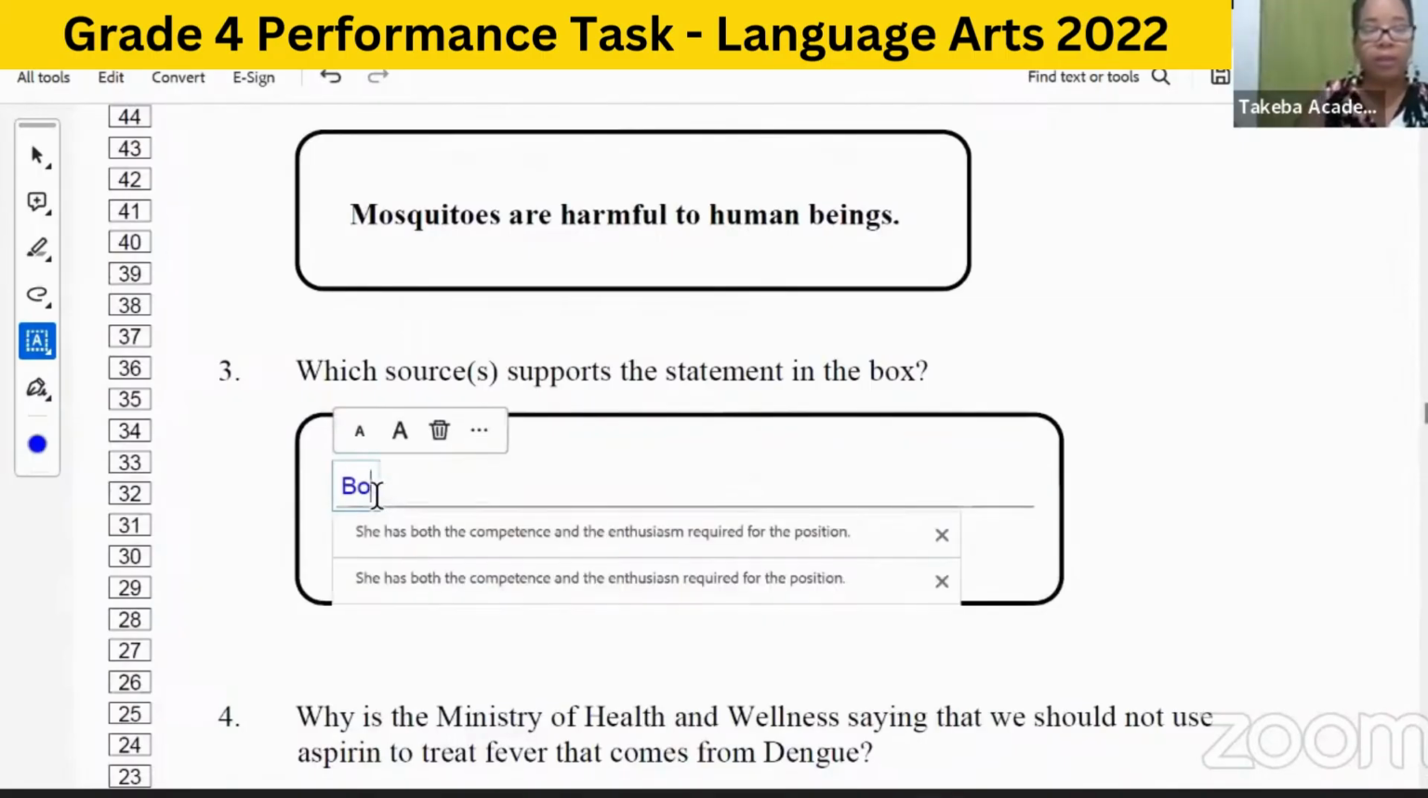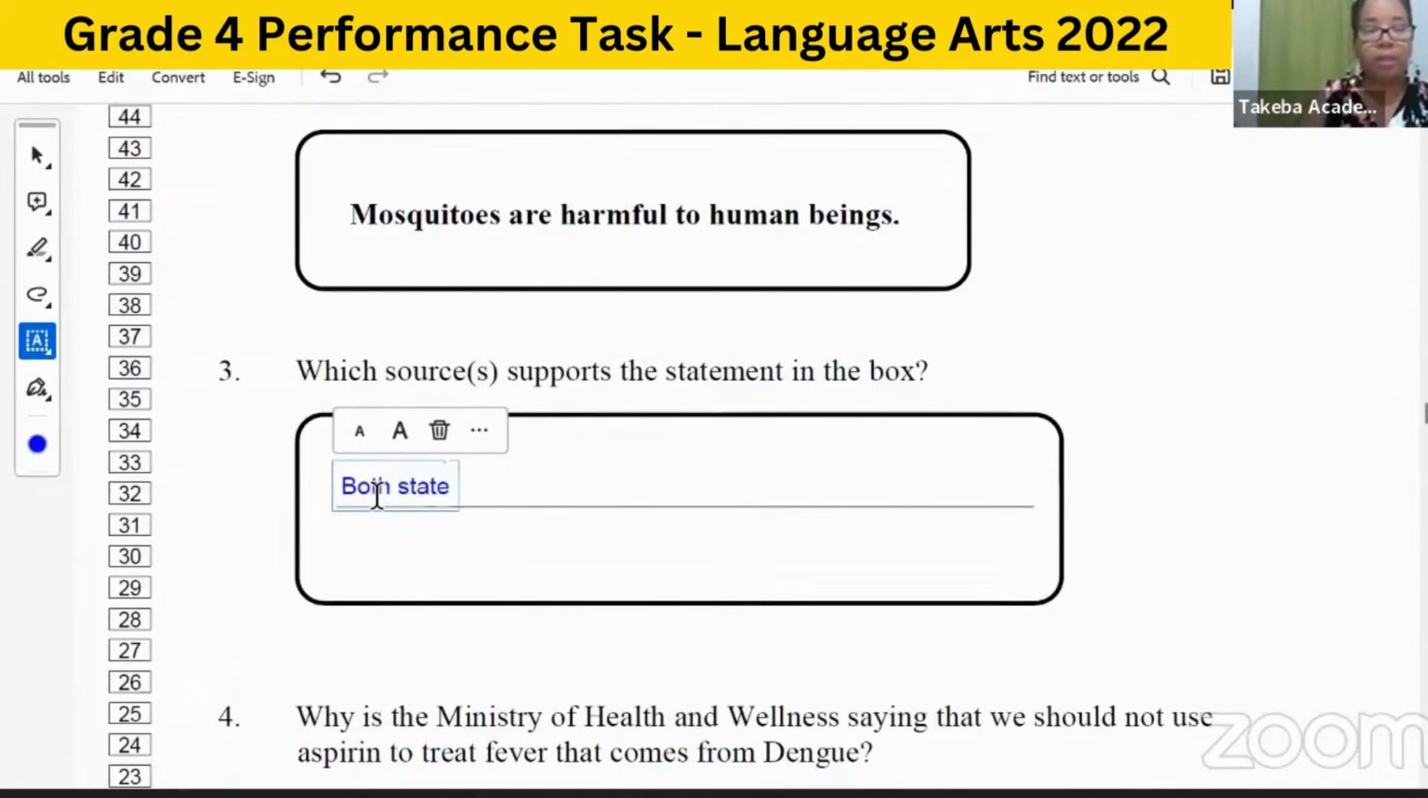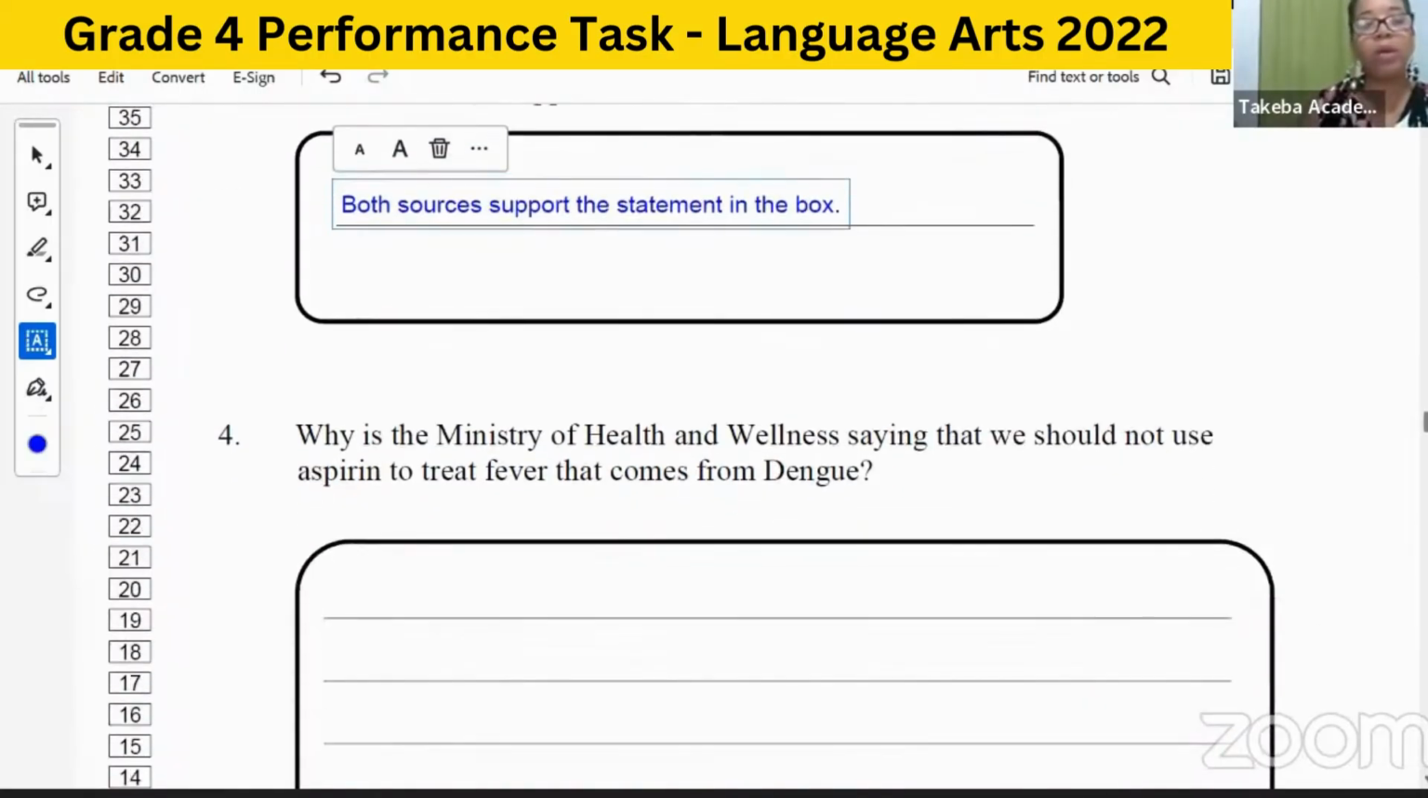All right, so both sources support the statement in the box. We don't have to rewrite what the statement is in the box, but we say both, okay? And then we go to the next question, question 4.